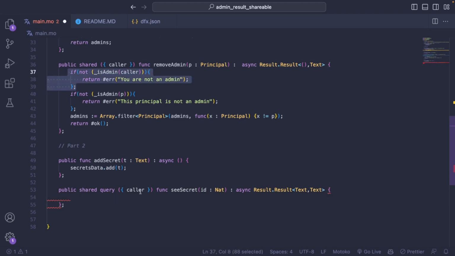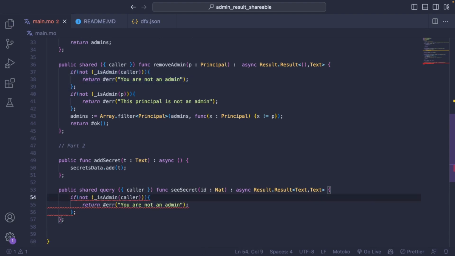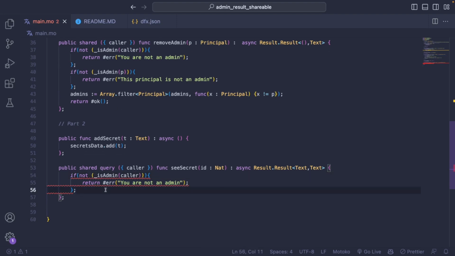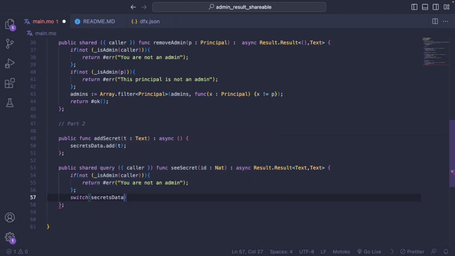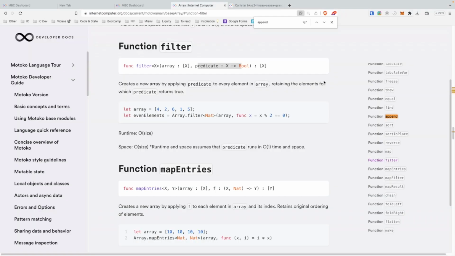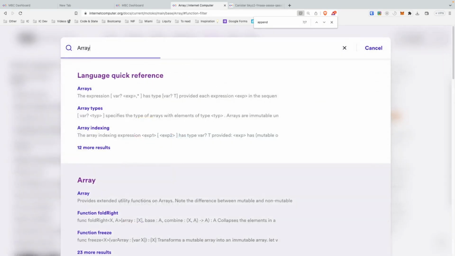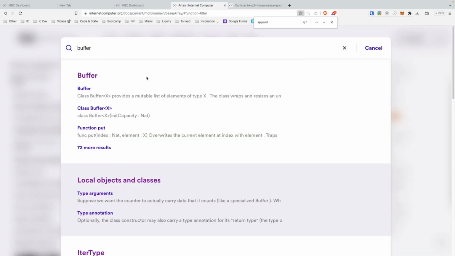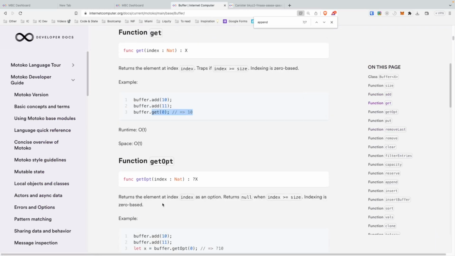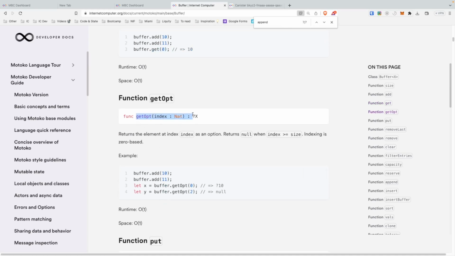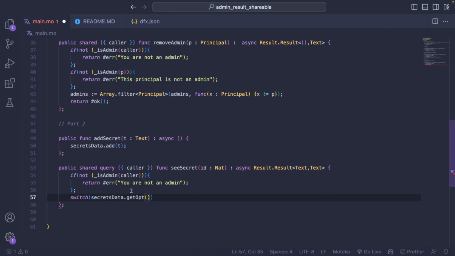Again, we want to test if the caller is an admin. If it's not an admin, then we want to return an error message. And if it's an admin, we want to check inside the secrets data with get optional, which is from the buffer library. We can do .get or .get optional, and I prefer get optional because if the index does not correspond to anything, it's not going to trap. It just returns an optional value, and we can switch on it.